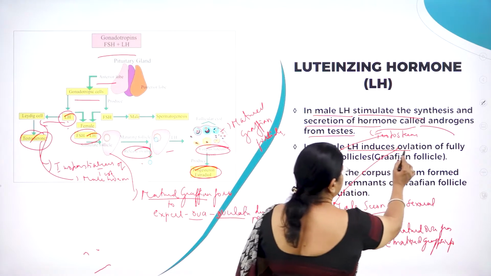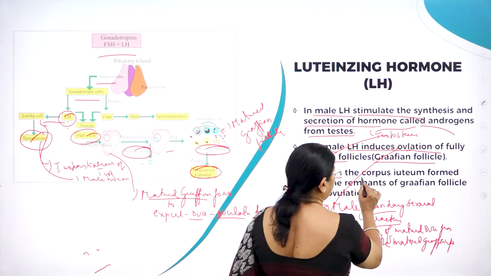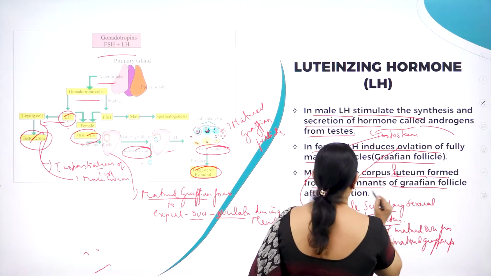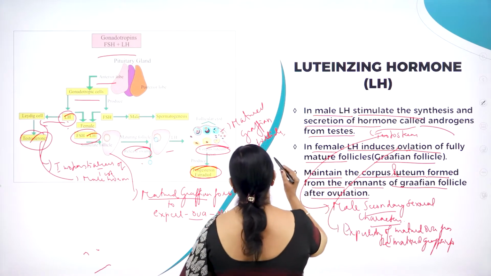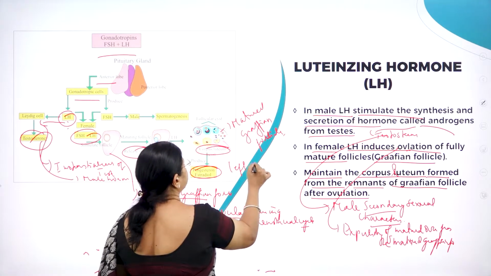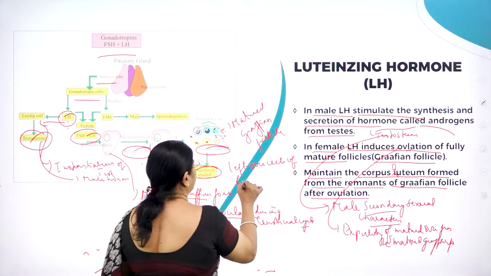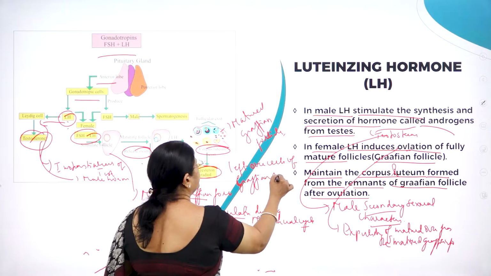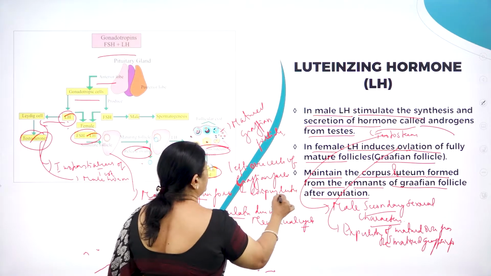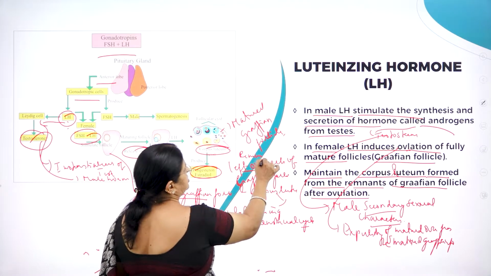So in female, LH induces ovulation of the fully matured follicle, that is the Graafian follicle, and maintains the corpus luteum formed from the remnants of the Graafian follicle. Remnants means the leftover. So once the ova is expelled out, the leftover cells of the Graafian follicle are called corpus luteum.